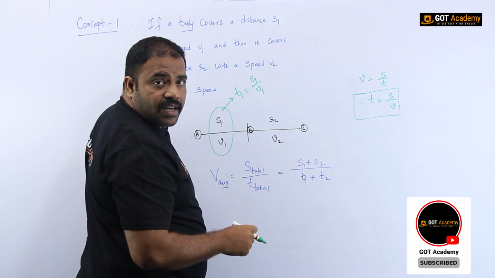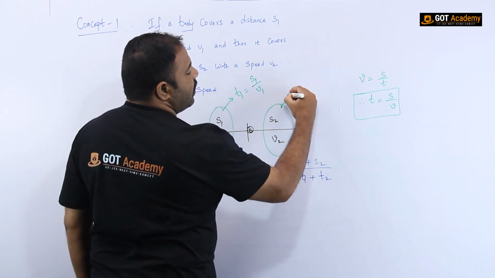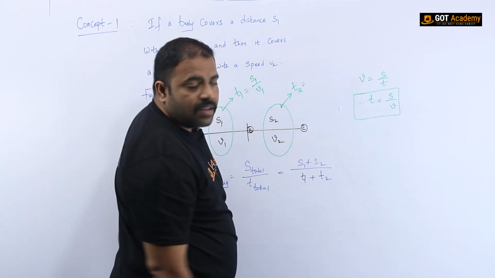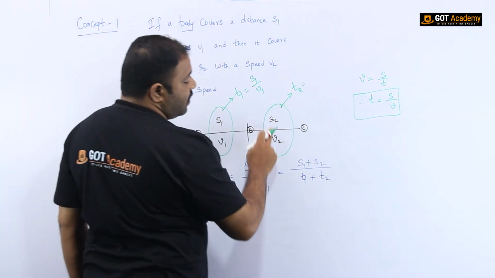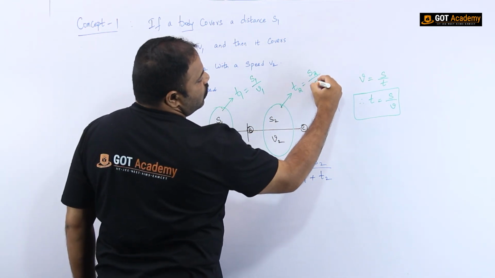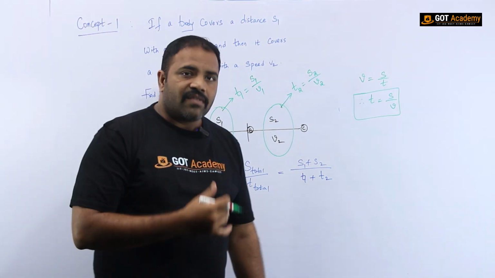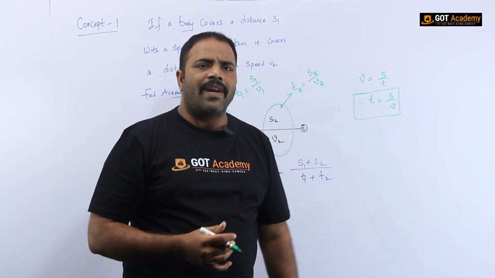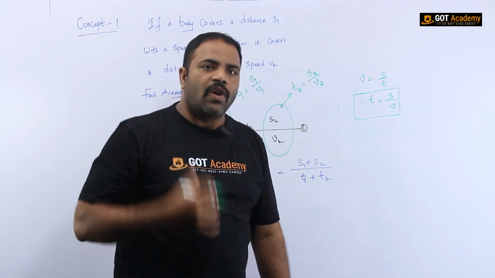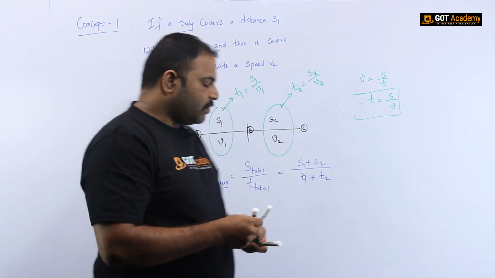Similarly, in the next case, from B to C, what was the time taken? T2 is equal to distance by speed, so here the distance is s2 and the speed is v2. Like this, before the start of any numerical, first of all we have to recollect whatever relations we know. Then it is very easy to solve.